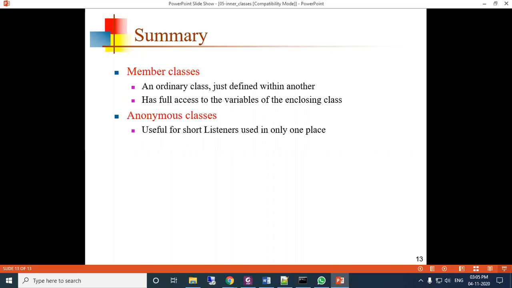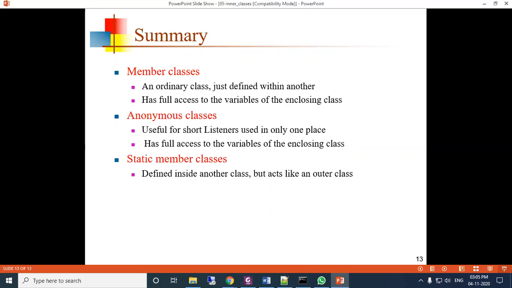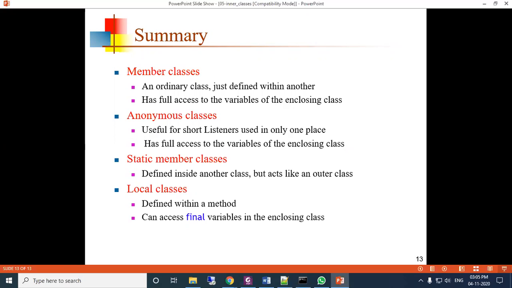We will discuss inner classes and anonymous classes again when we discuss the events topic, event-driven programming in object-oriented programming. They have full access to the variables of the enclosing class. A static member class is defined inside another class, but acts like an outer class. Local classes, which are defined within a method, can access final variables in the enclosing class. So here we have discussed the inner class or nested class.